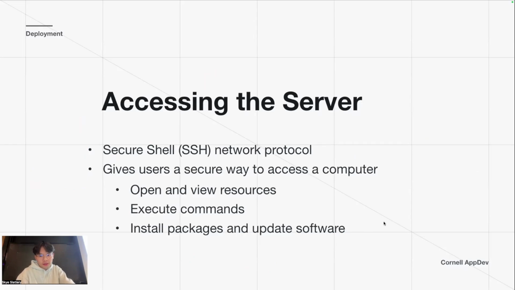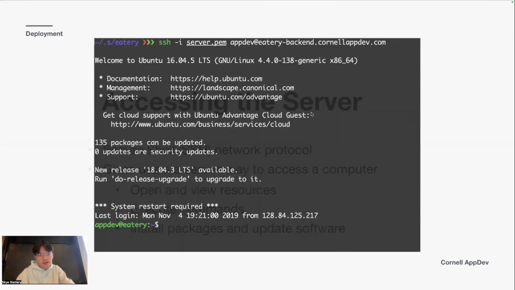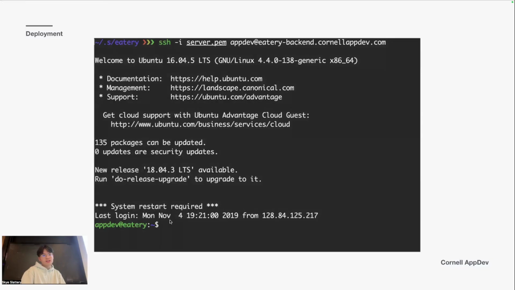So it will look something like this, once we SSH, which we'll show you later. Here we're actually SSHing into Eatery's backend. You can see we provide a PEM file. A PEM file is just a bunch of secrets, I believe, like an access code or something like that. I'm not exactly sure, but we can access this link, which is where our backend is, and then it'll have us connected to the terminal, so we can actually run commands inside our virtual machine.